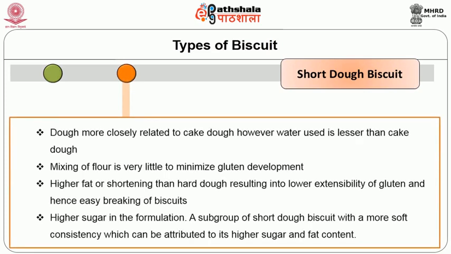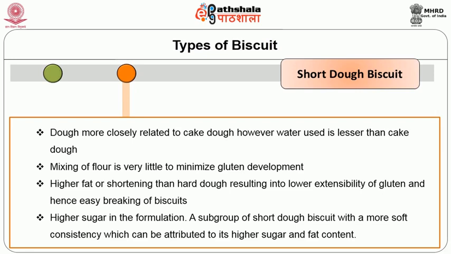In the short dough biscuit, the dough more closely relates to the cake dough. However, the water used is less than in cake dough. Here, the mixing of flour is very little to minimize the gluten development. Higher fat or shortening than hard dough results in lower extensibility of gluten, and hence there is easy breaking of the biscuits. There is higher sugar in the formulation of the short dough biscuit. A subgroup of short dough biscuit has a softer consistency, which can be attributed to its higher sugar and fat content.